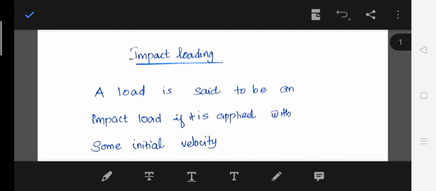Okay, hello everybody. So today we are going to discuss some basic theories of impact loading and to familiarize the equations in the data book. So as the name implies, what is impact loading? Impact loading is explained as a load which is applied with some initial velocity.